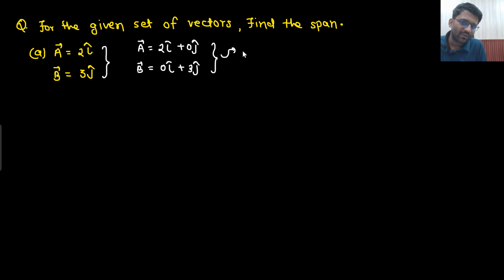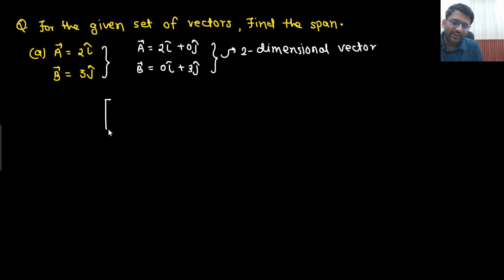Is that clear to you? So I should say two-dimensional vectors. So we will see the span. First, can you calculate the rank? If you need to calculate the rank, what you will do? You will create a matrix. Let's just say I create a matrix C. So what kind of matrix will it be? 2 0 0 3. What is the rank of C?